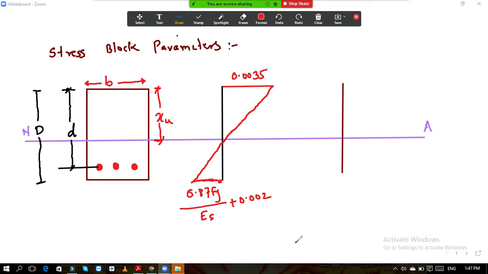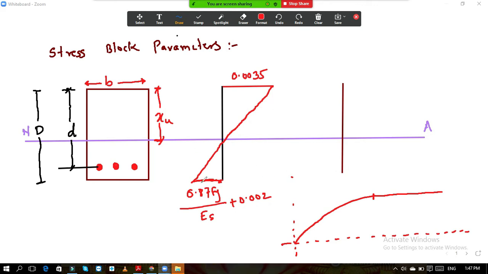So it starts from the origin, that is parabolic, and afterwards, after some time, it is a straight line after the strain value of 0.002. And this was your x axis. I am drawing the x axis dotted. Okay, and this is the y axis. It was like this. So the same pattern is followed here in the stress distribution diagram.